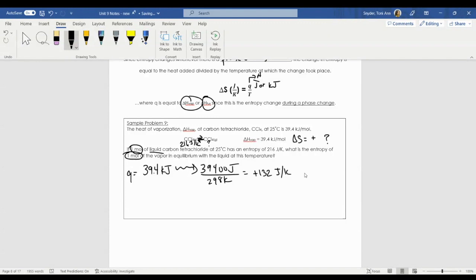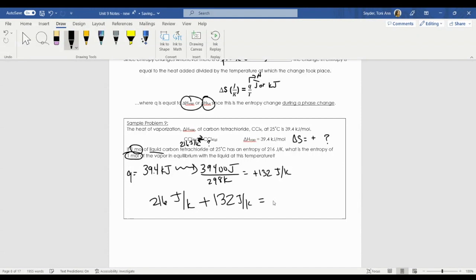We want to know, though, what is the total entropy of this equilibrium? So I have both of these species present in the system. To find the entropy at equilibrium, because they're both there, I would take that 216 joules per Kelvin of its entropy and add that to 132 joules per Kelvin.